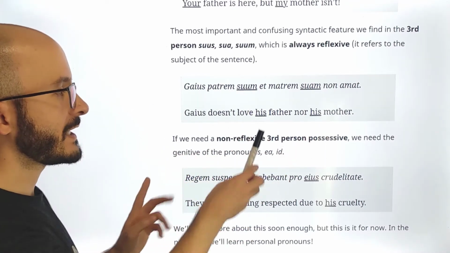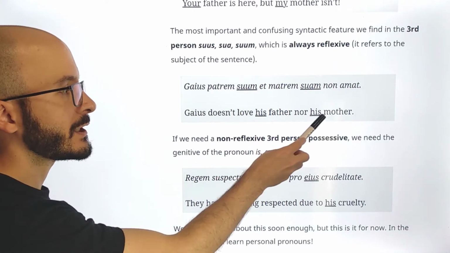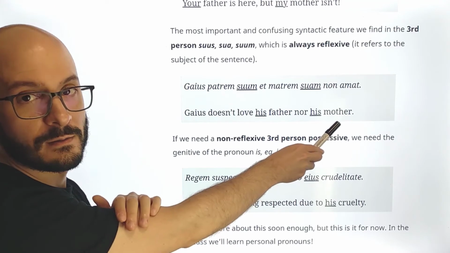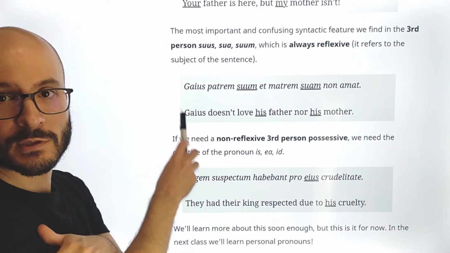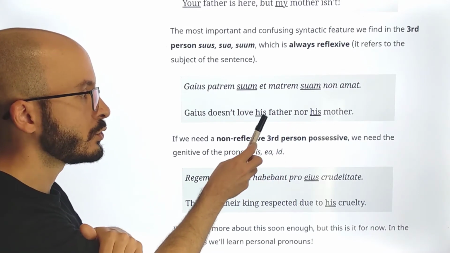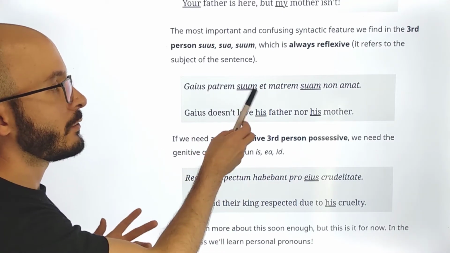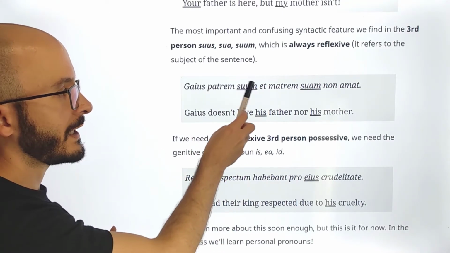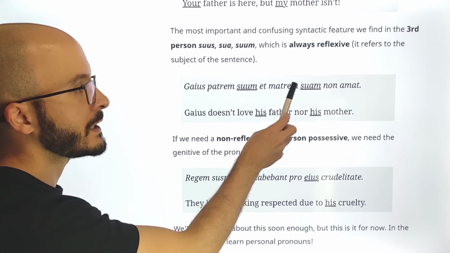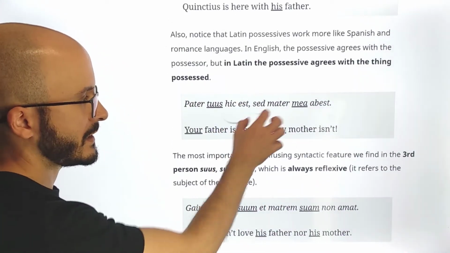And we see that in English, we have always "his" and "his" because it is his. Why is it not his father, her mother? Because it is always Gaius. Gaius is a man, so it's always his, okay? Because his refers to the possessor being masculine. Now, in Latin, we have suum because patrem is masculine, suam, feminine, because matrem is feminine, okay? So this refers to what we said here.